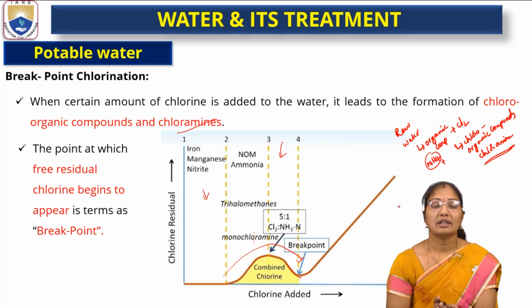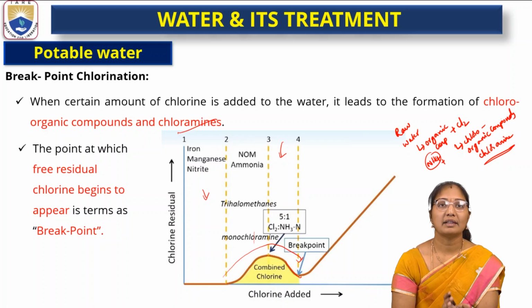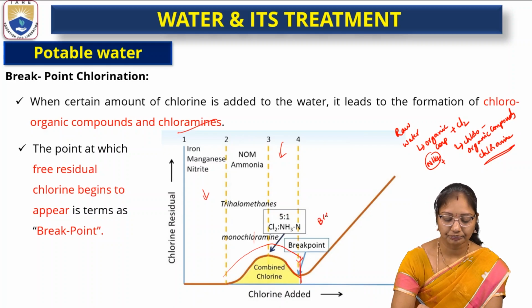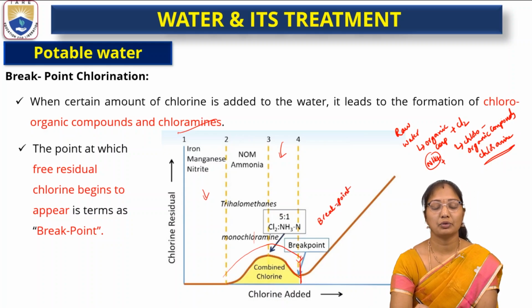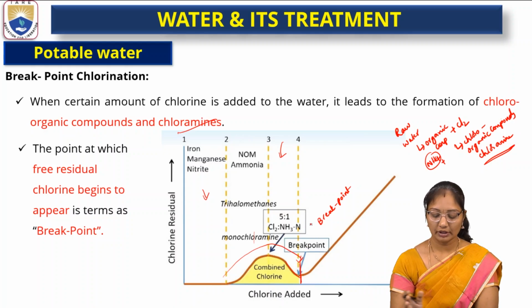So once the free chlorine increases, it is considered the breakpoint of chlorination. At that point, here if we see, it started increasing from here. So this is the breakpoint. After that, there is no point in adding chlorine again into the water. So this is the breakpoint chlorinator.